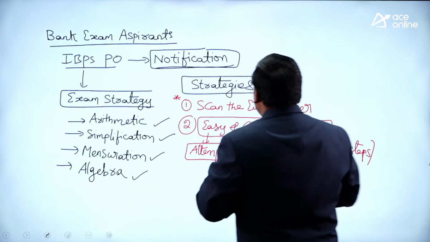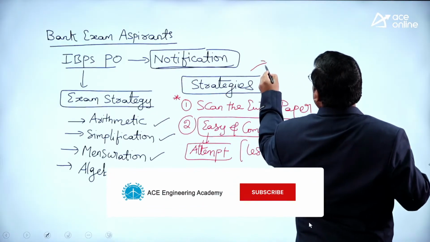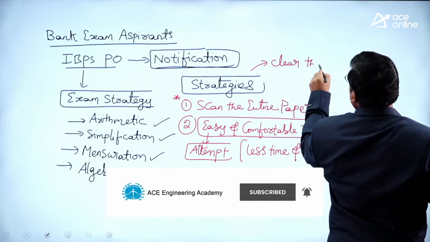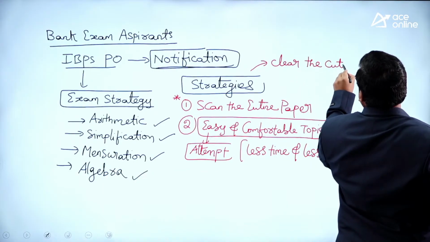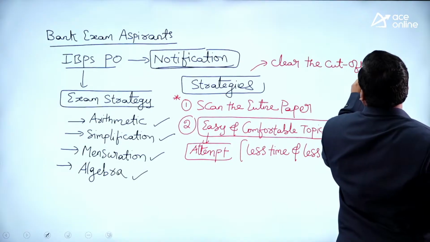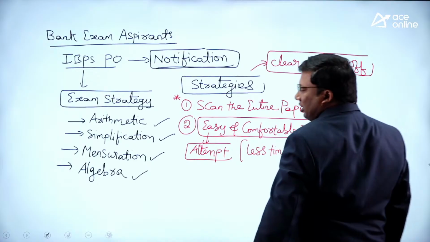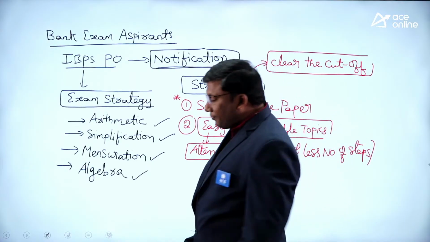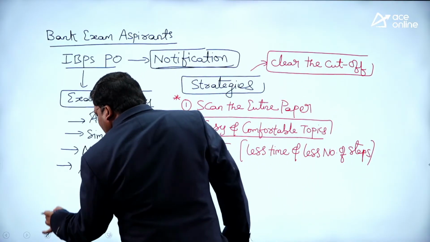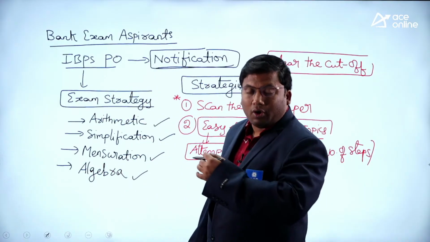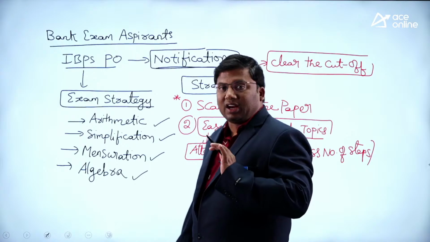What is the main important thing? You need to clear the cutoff. This is the end goal. We will do everything to clear the cutoff. What is the first most important thing? I will also attempt these questions in that serial order.